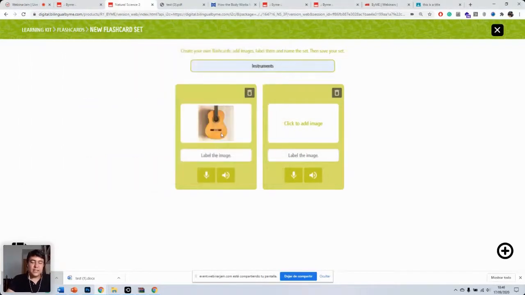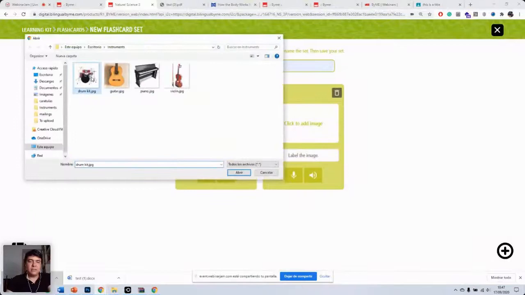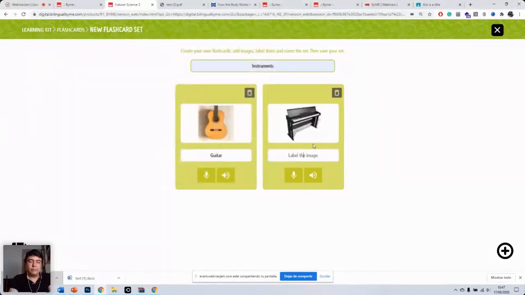So if you click here on guitar, we add a guitar. And let's add here a piano. Now, by using these two buttons, you can record the word, so your students will have access to how the word is pronounced. I forgot to mention, if you don't record the word, then your students will be able to listen to a kind of robotic version of how the word should be pronounced. And then you click here on save.